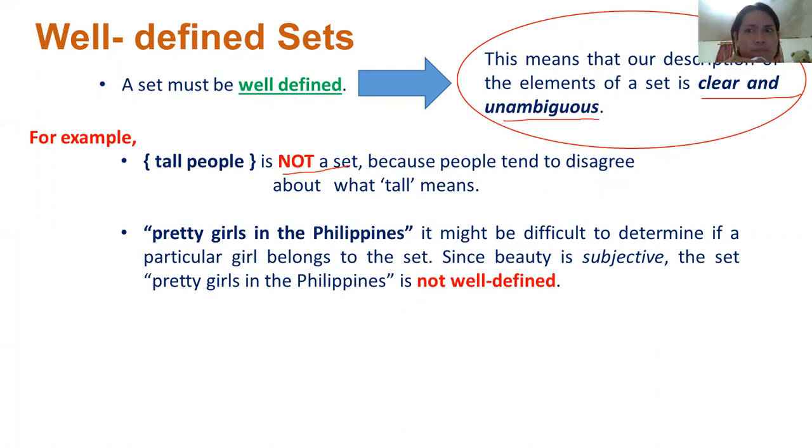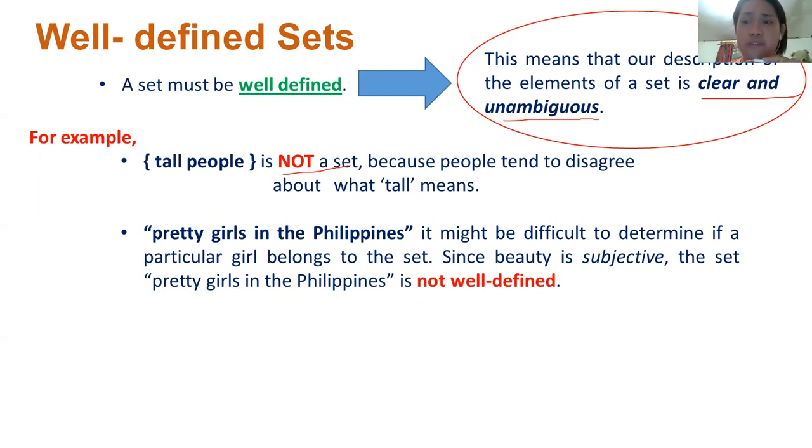Let's see. It might be difficult, class, to determine if a particular girl belongs to the set, since beauty is subjective. Because when you try to really think of the elements or members of this set, pretty girls in the Philippines, there are a lot. And I'm one of them. I'm just joking. You're one of them. Okay, so there are a lot. You cannot collect them all.